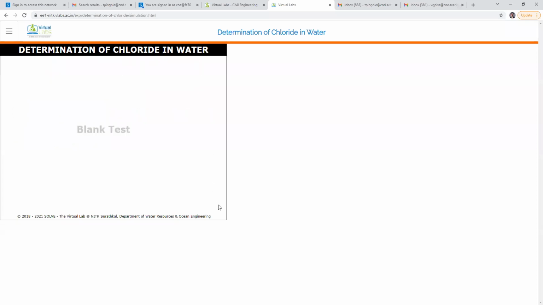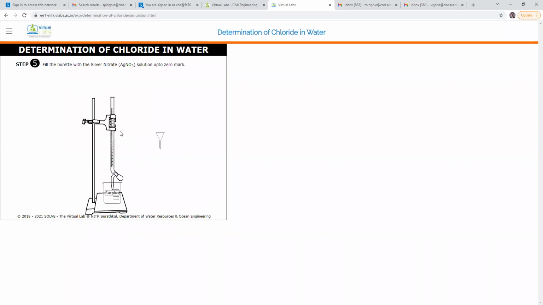Next step is the blank test. First part is completed, that is standardization. Next part is the blank test. This is the fifth step. Fifth step is to fill the burette. Here is the burette stand. It is the burette and this is the funnel. Read the step: fill the burette with the silver nitrate AgNO3 solution up to 0 mark.